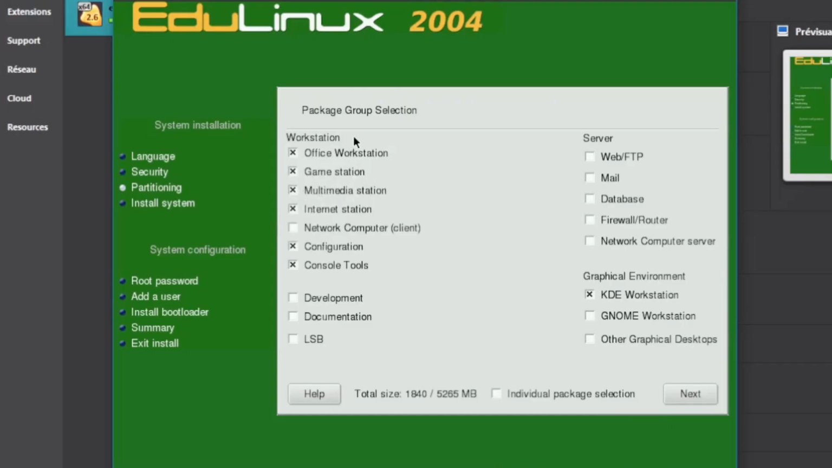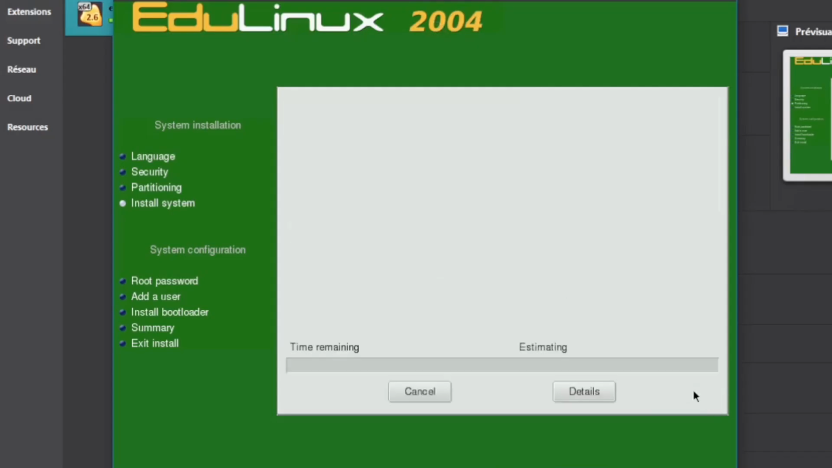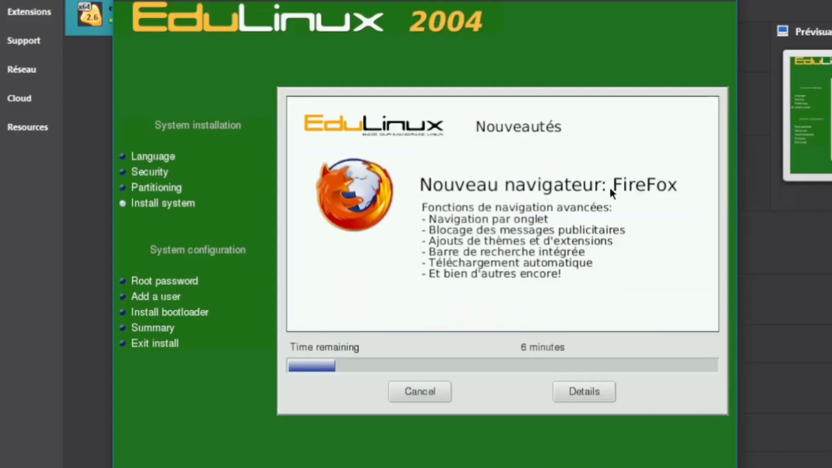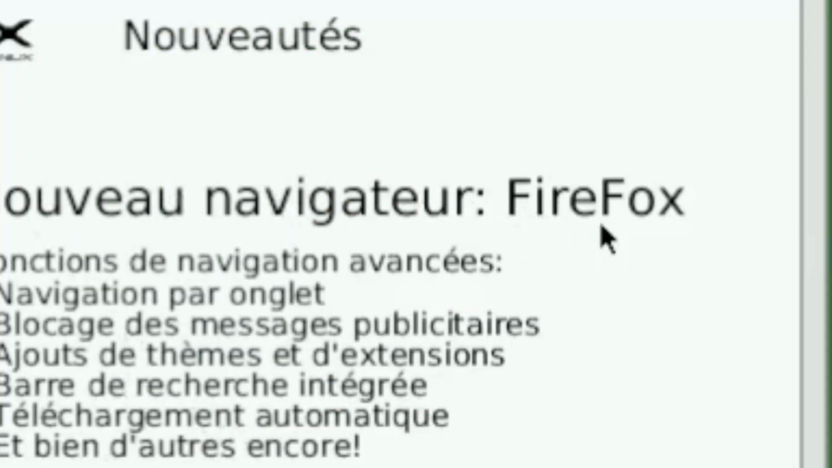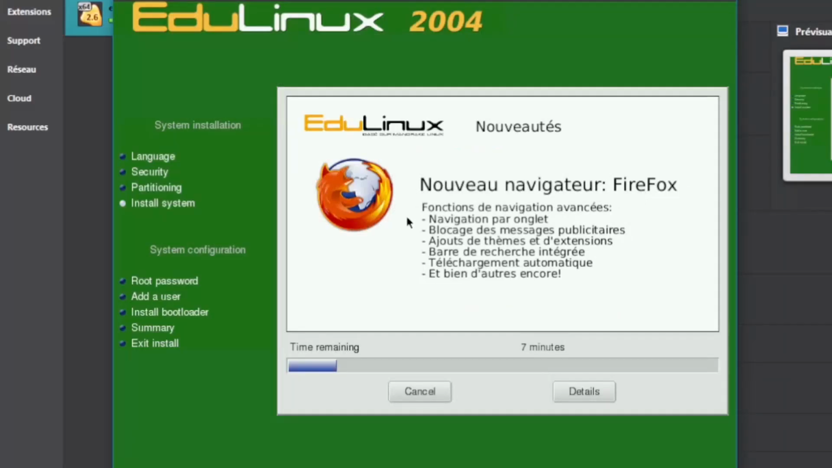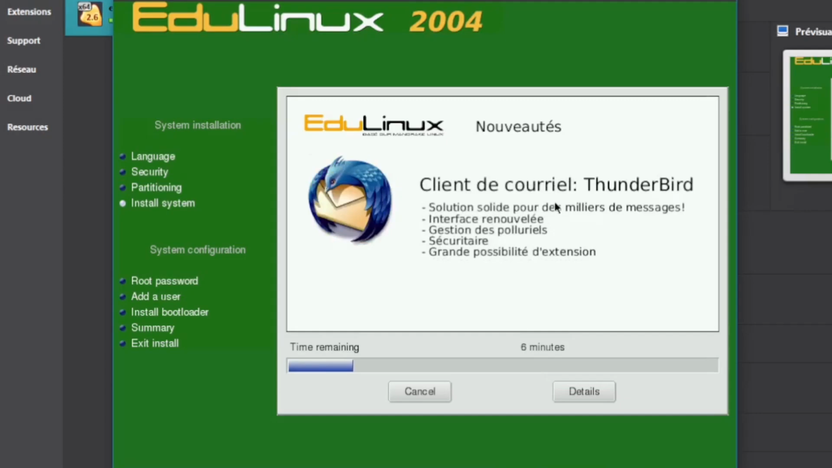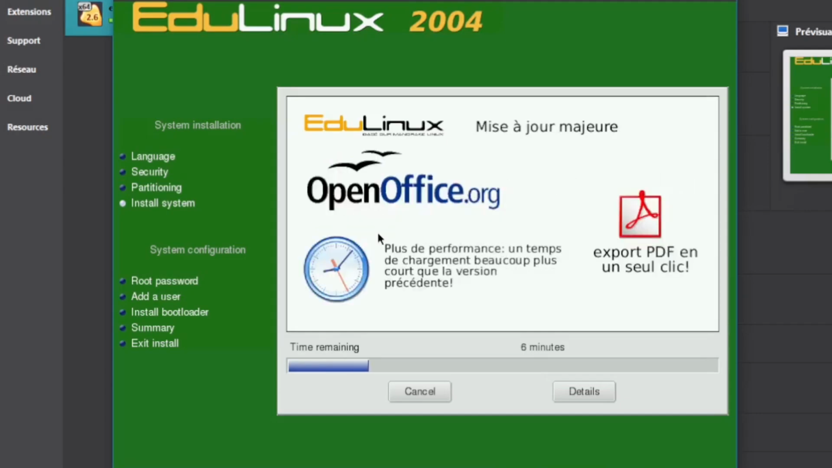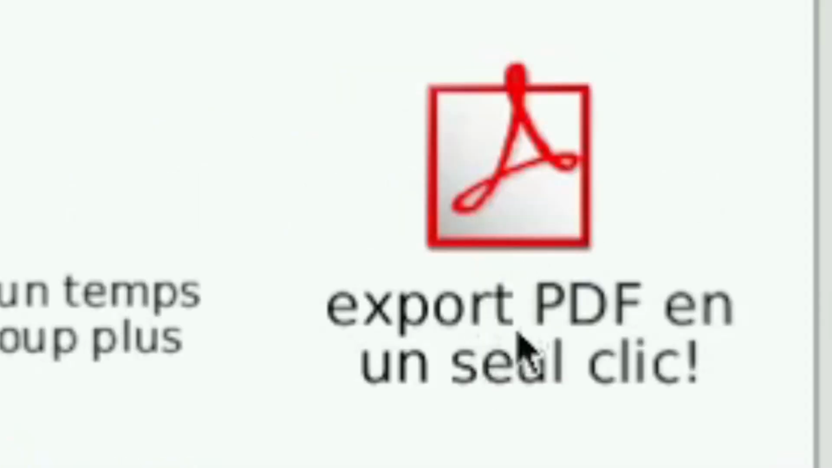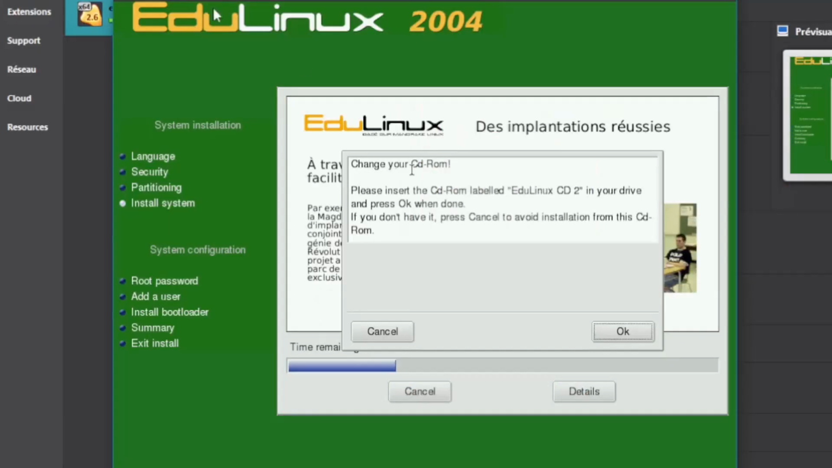Okay. So we have workstation, server, graphical environment. I'll just select everything. Because why not? Yeah, sure. I'll install the servers. Here's talking about a new browser, Firefox. Wow, I should definitely check that out. Thunderbird. OpenOffice. Major update. You can export PDFs in one click. Okay, change your CD-ROM. Don't mind if I do. Alright.